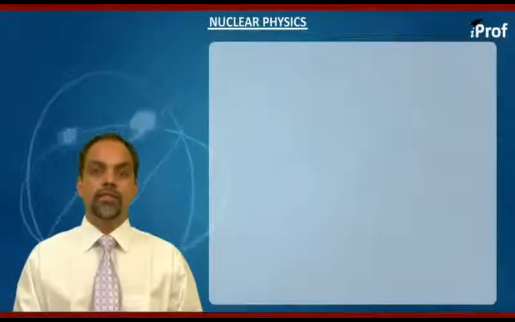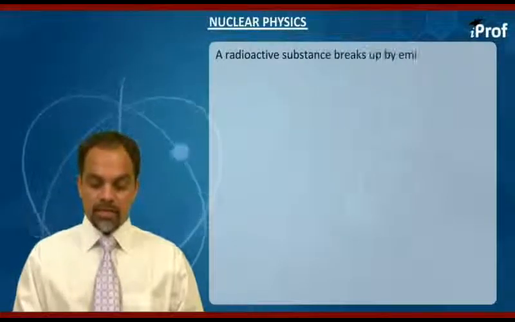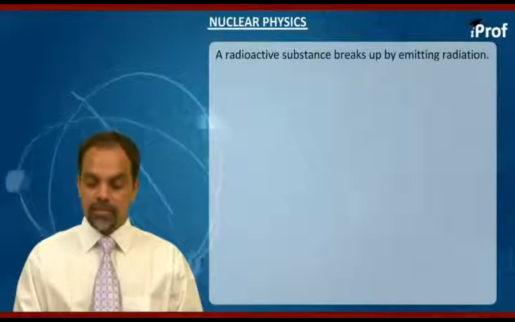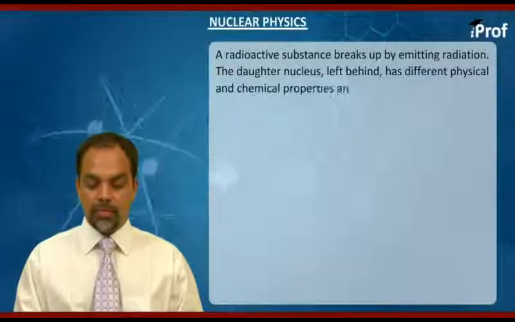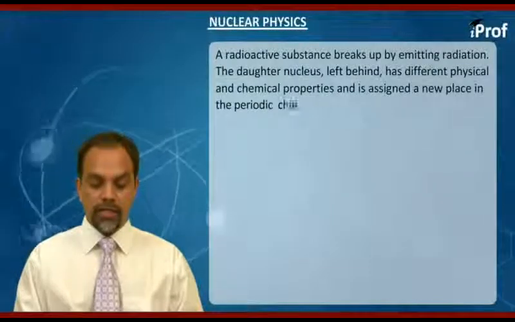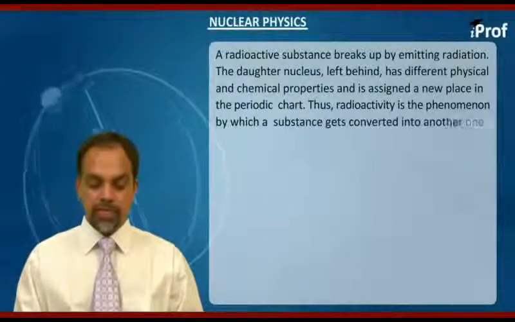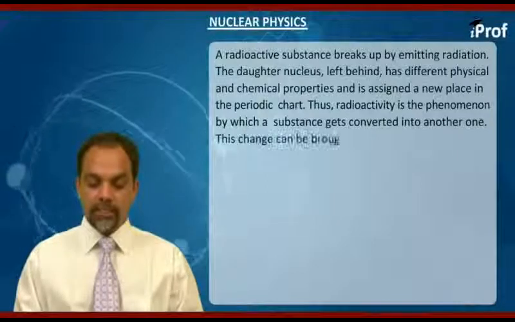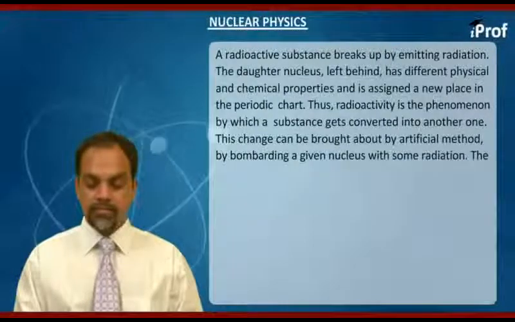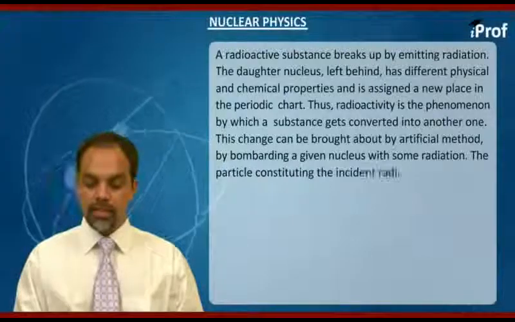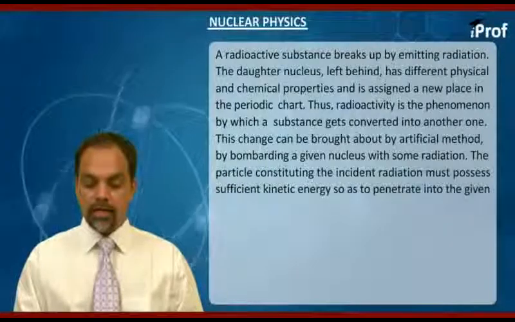Now let's move into details of nuclear reaction. A radioactive substance breaks up by emitting radiation. The daughter nucleus left behind has different physical and chemical properties, and it is assigned a new place in the periodic table. Thus, radioactivity is the phenomenon by which a substance gets converted into another one. This change can be brought about by artificial method, by bombarding a given nucleus with some radiation. The particles constituting the incident radiation must possess sufficient kinetic energy so as to penetrate into the given nucleus.